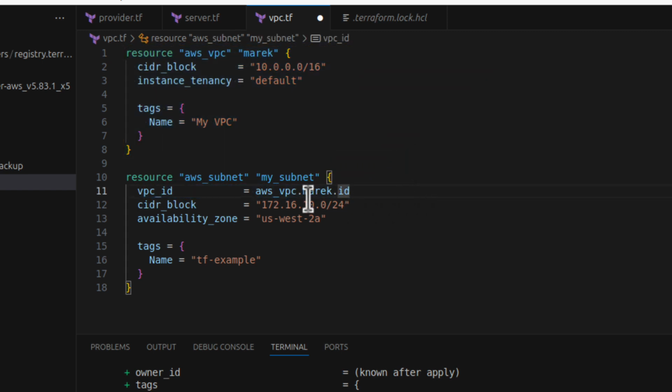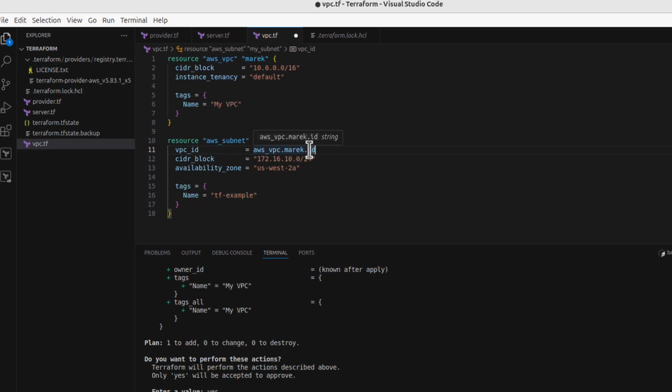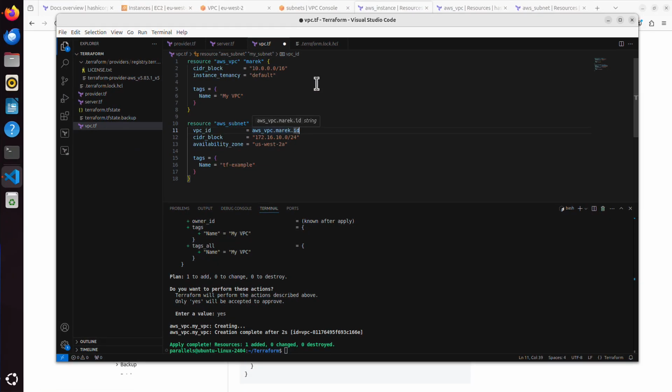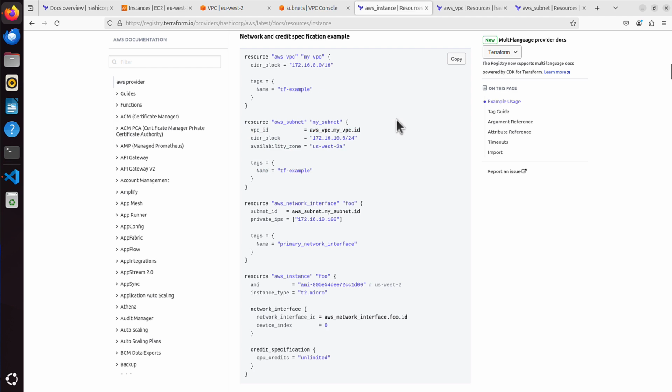So we are saying we want this subnet to be part of the VPC resource, and that resource, we called it Marek. That's our name for that resource, the reference name. And Terraform needs only the ID, because AWS will provide ID, ARN, blah blah, many different things, but we need only to reference the ID here in this line. So that's why if we go to that instance, we can see in this example, we only need the ID.